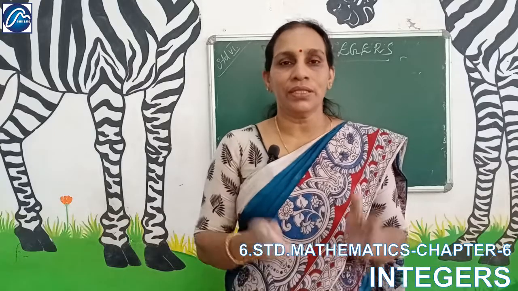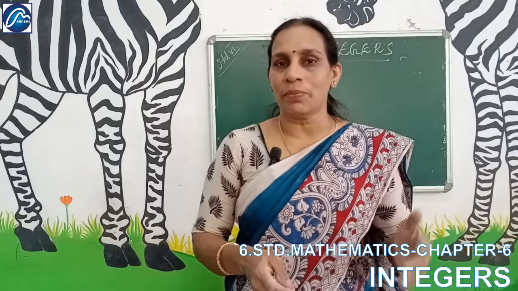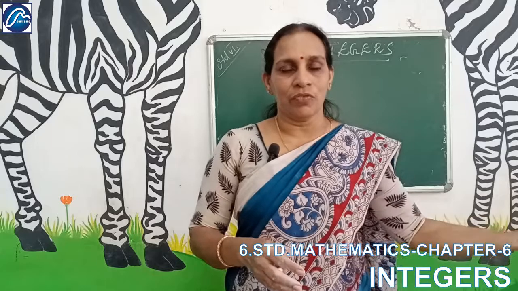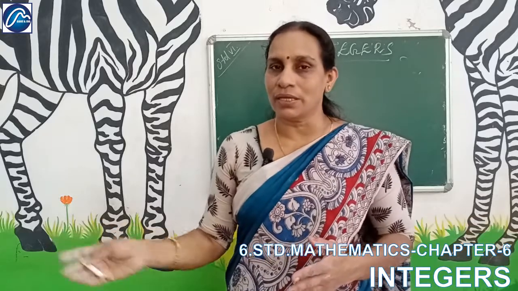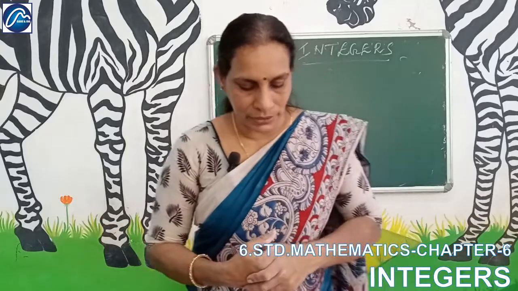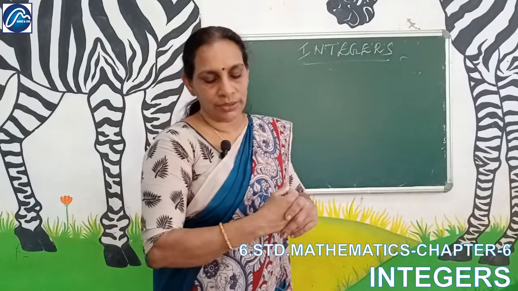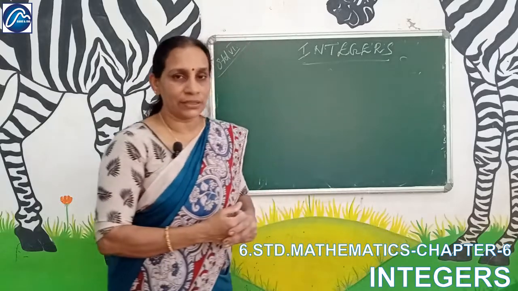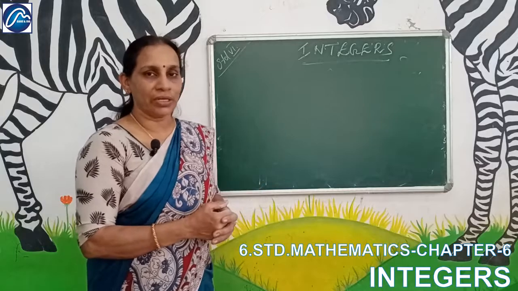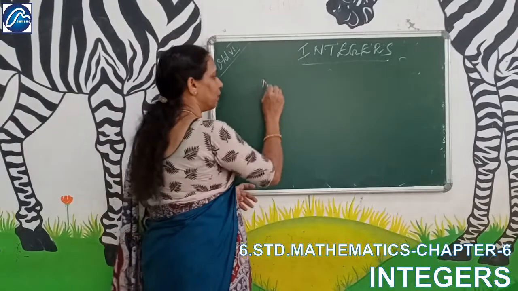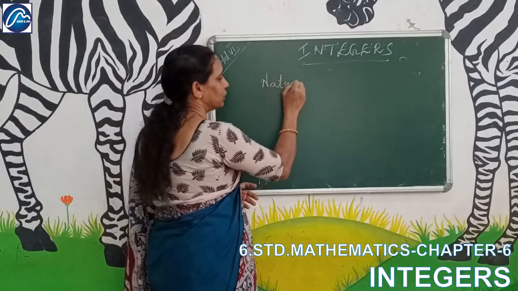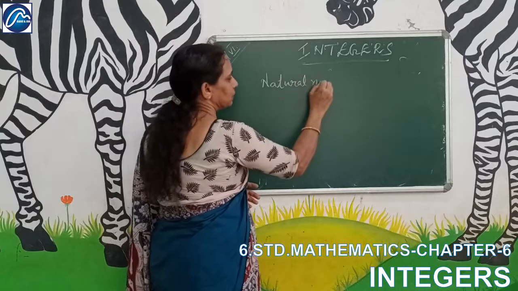Then there will be a standard point. In the number line there is 0, and one side has positive numbers and the other side has negative numbers. What are the different kinds of numbers? Natural numbers are the first.